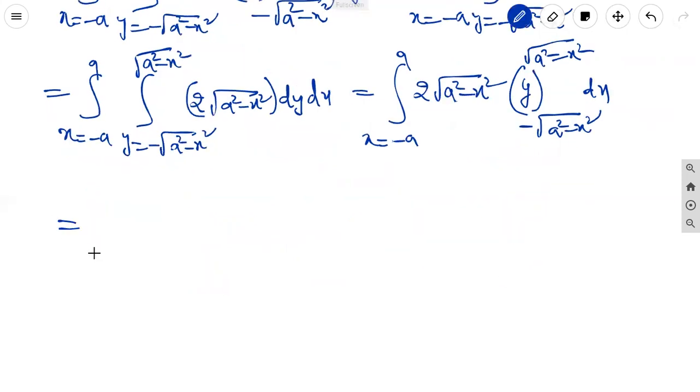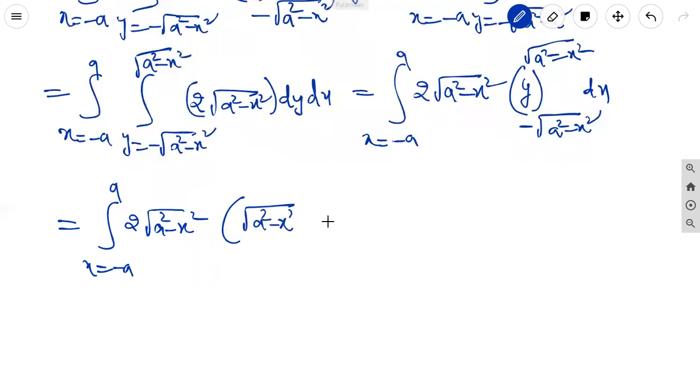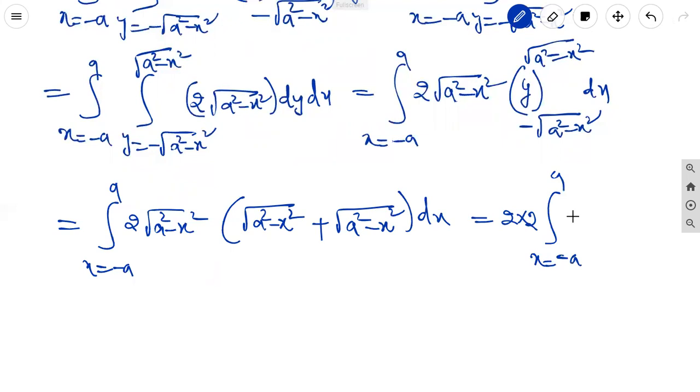That is equal to integral x equal to minus a to a, 2 under root a square minus x square, upper limit under root a square minus x square minus lower limit minus into minus plus under root a square minus x square, into dx. It is equal to 2 into 2 right outside, integral x equal to minus a to a, root a square minus x square whole square dx.